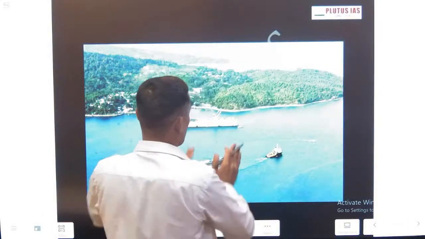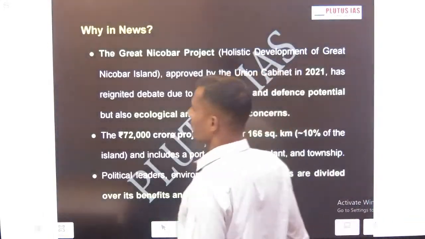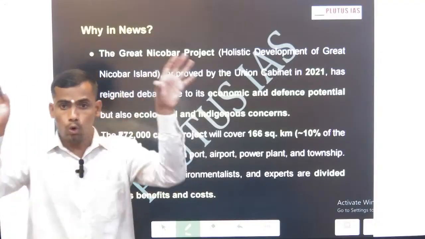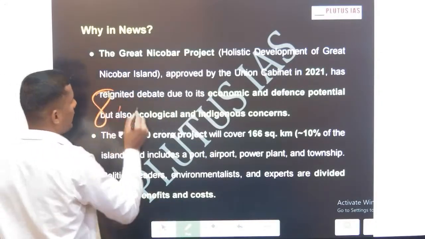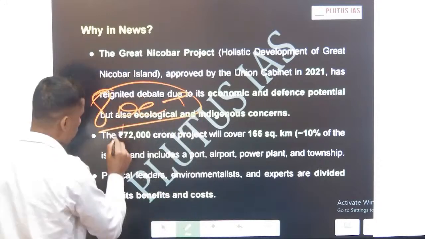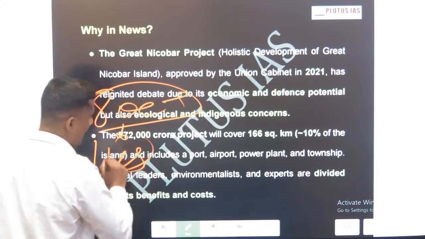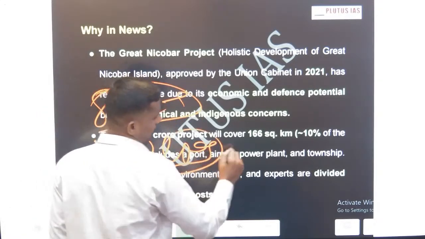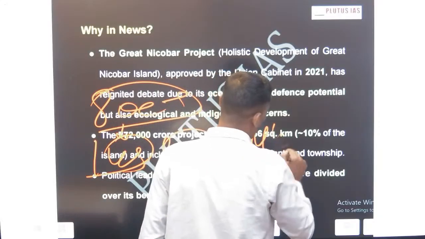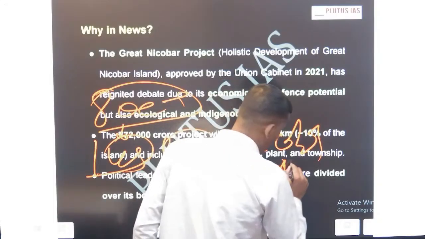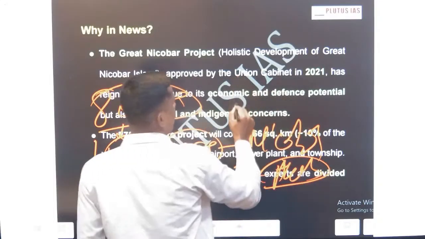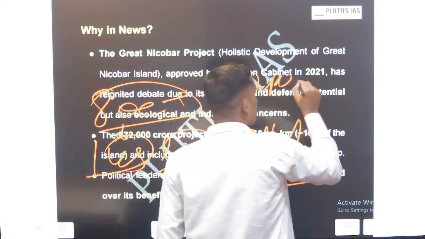Now I will show you exactly what it is. In the whole Andaman Nicobar island chain there are around 800 plus islands. Out of that, 145 lie in the Nicobar range, and of these only 31 are inhabited, and 10 have their own population.